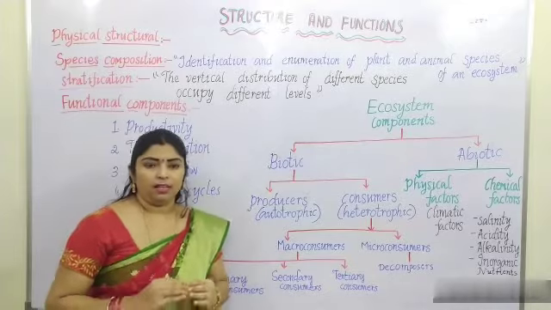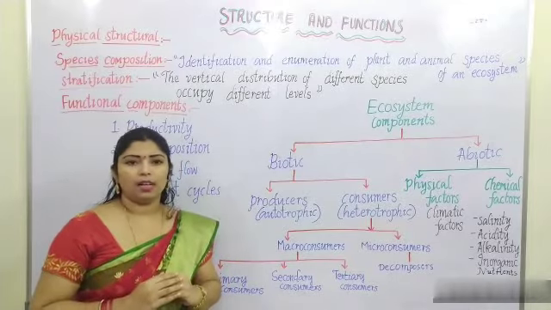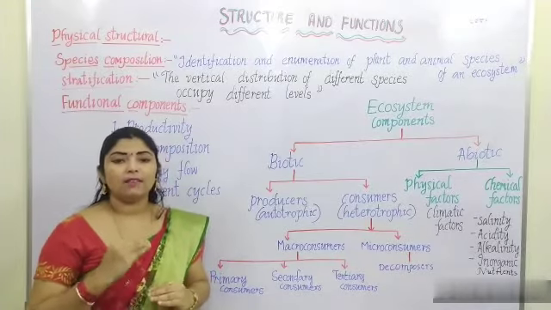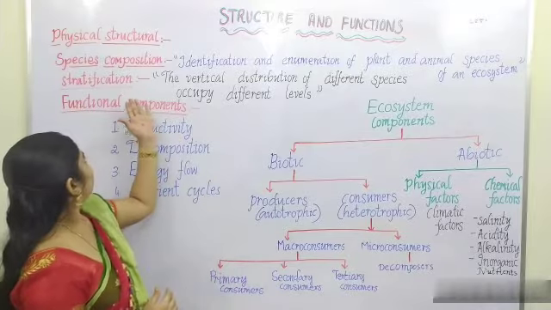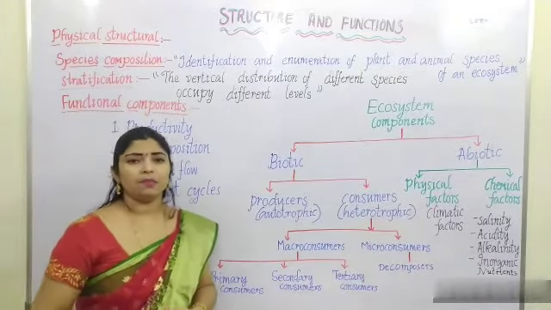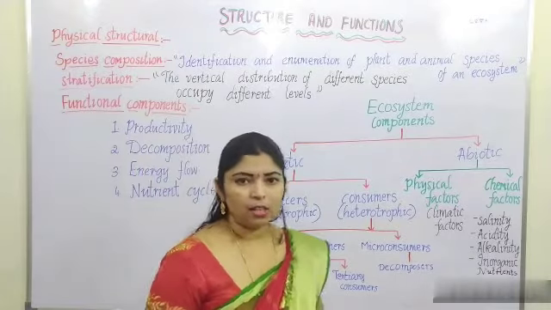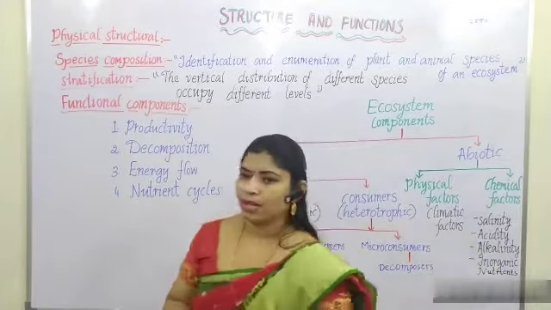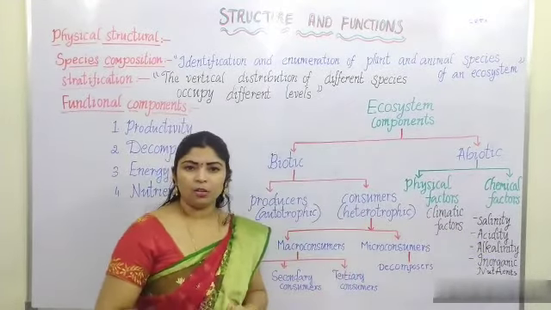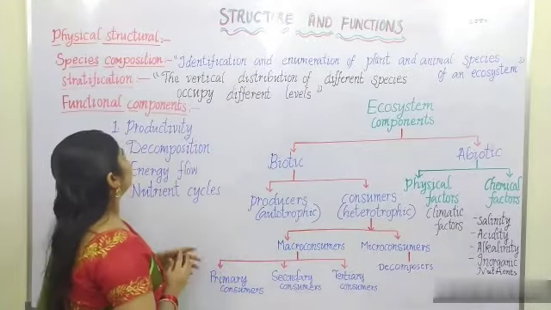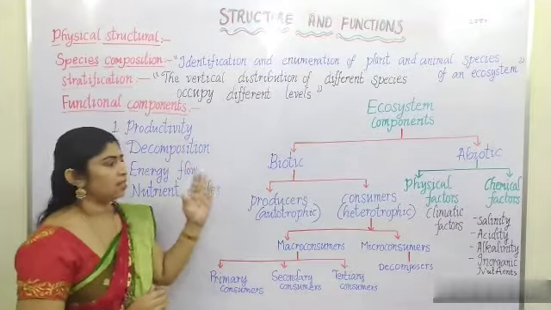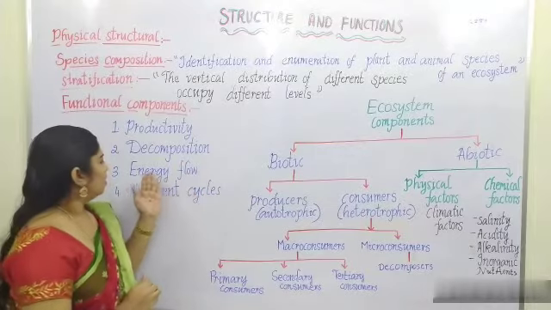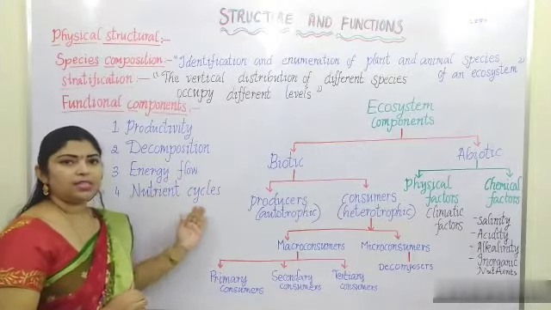Producers occupy one trophic level, then consumers: primary consumers, secondary consumers, tertiary consumers, and like that, levels will be there. That is stratification. The ecosystem is actually the structural and functional unit. What are the functional components present in this? First is productivity. Next are decomposition, energy flow, and nutrient cycles.